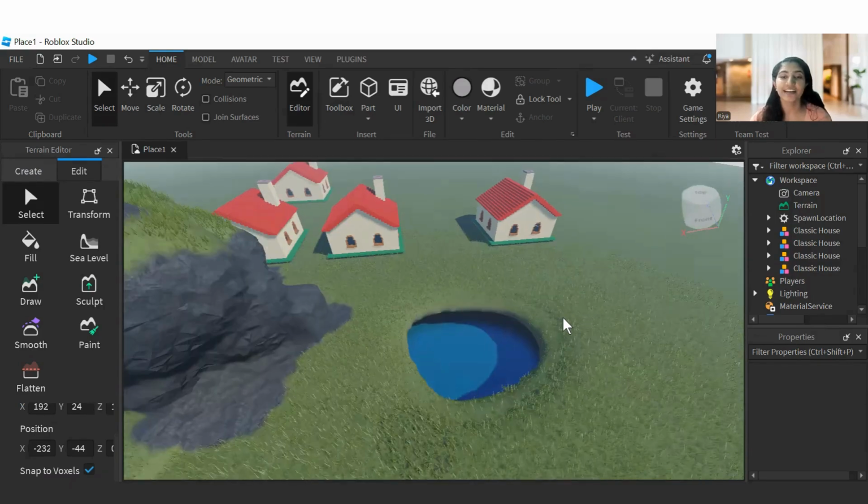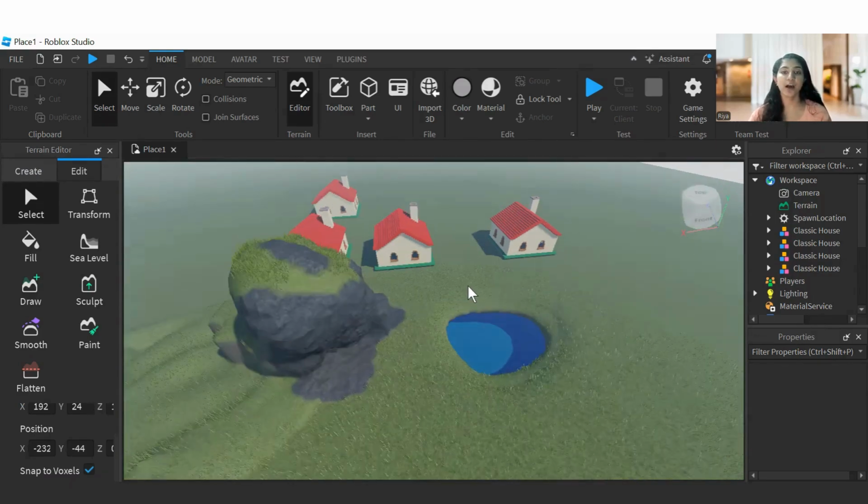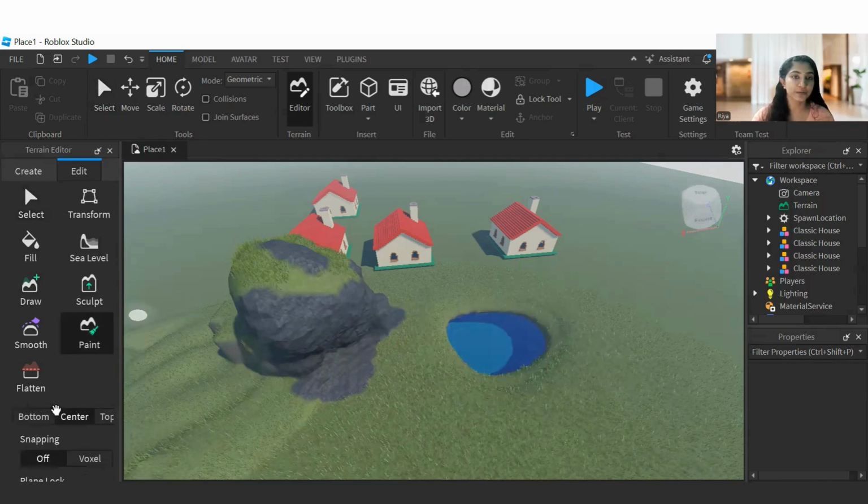All right. Anyway, now for this house, I'm going to draw some path, just by using the paint tool. For that, I have to choose this paint tool. Just like we painted the mountain, we can also draw some path so the player can walk through the path. I'm selecting this limestone to draw, or you can also select the sand.